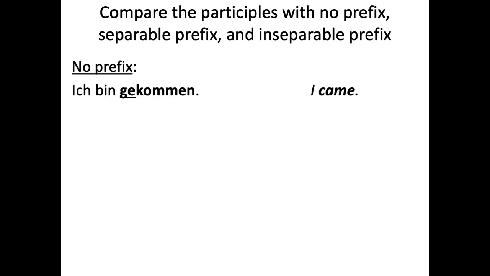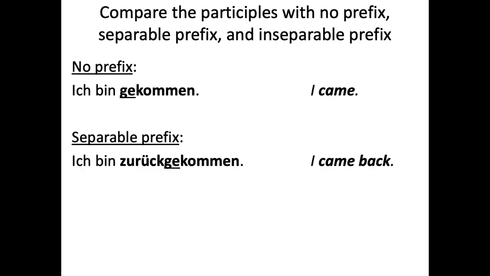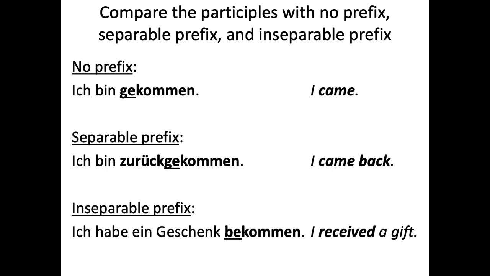So let's just look at some of these. Ich bin gekommen, I came, I have come. That's with no prefix, right? It's just kommen. But then if we have, for example, zurückkommen, to come back, you have ich bin zurückgekommen, I came back. Versus an inseparable prefix, ich habe ein Geschenk bekommen, I received a gift. So that past participle is going to look different depending on what the verb is and whether it has no prefix, separable prefix, or inseparable prefix.